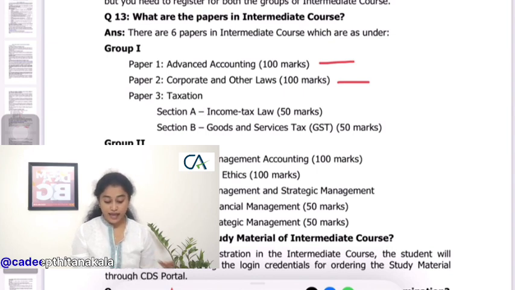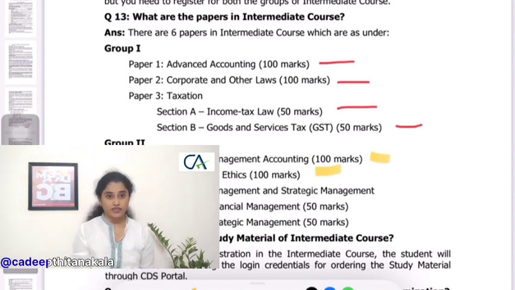And in taxation we have 2 parts, that is income tax law and GST, which is direct tax and indirect tax, divided into 50-50 marks. And in group 2 you have paper 4 as cost and management accounting, and paper 5 is auditing and ethics, and paper 6 is again divided into 2 parts, which is financial management and strategic management, of which financial management is for 50 marks and strategic management is for 50 marks. So in intermediate the total score is 600 marks.